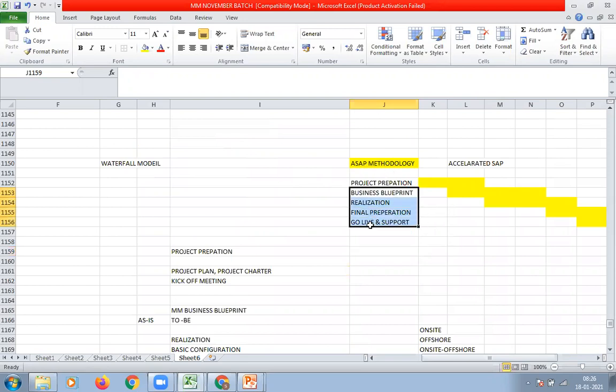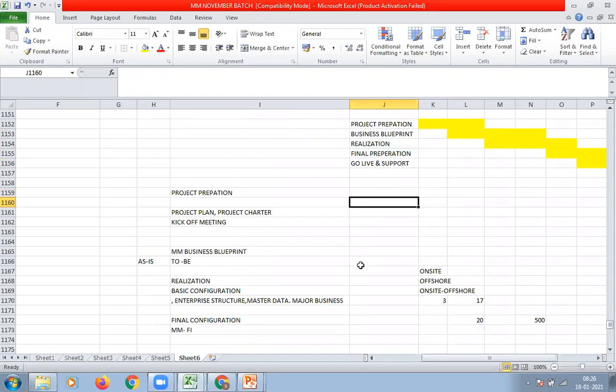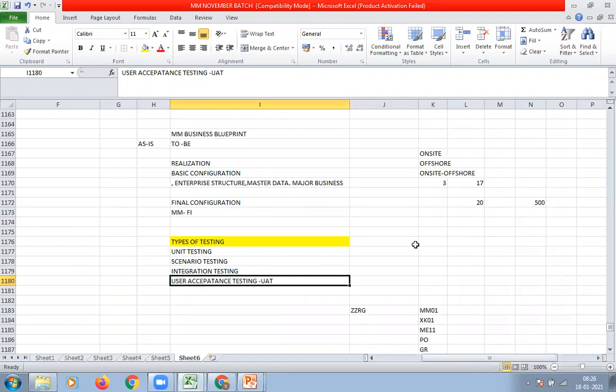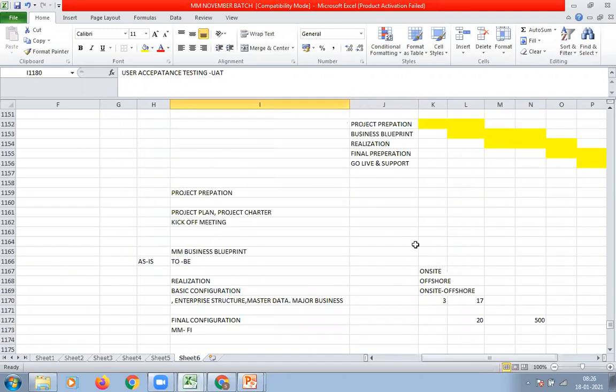What are the phases in ASAP methodology? What is your role in ASAP methodology? What types of testing have you done in ASAP methodology? What types of configuration have you done? What types of testing have you done? What is unit testing, scenario testing? Like that, they will ask questions relevant to the implementation process.